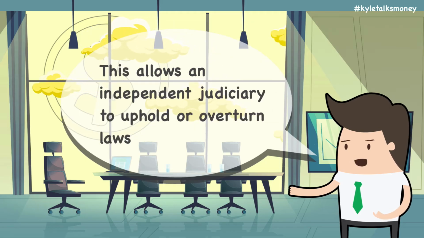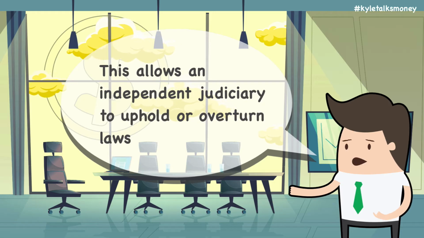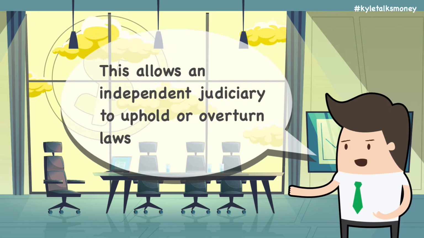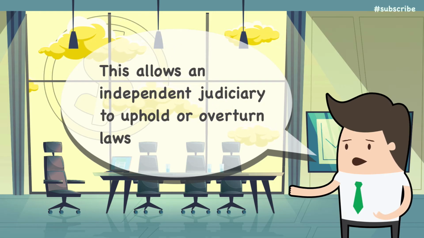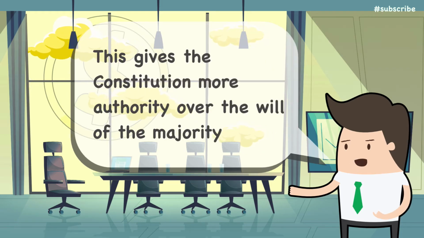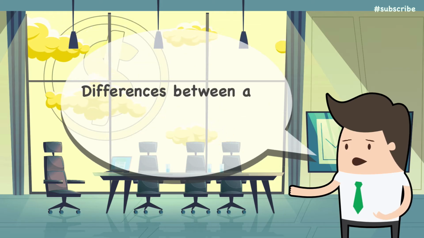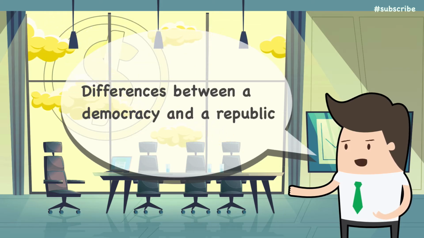The Supreme Court and other courts can determine which laws are constitutional and have the power to uphold or overturn laws they judge to be unconstitutional. This demonstrates that the rule of law and the US Constitution are higher authorities than the will of the majority at any given time. So here are some quick comparisons between a democracy and a republic.